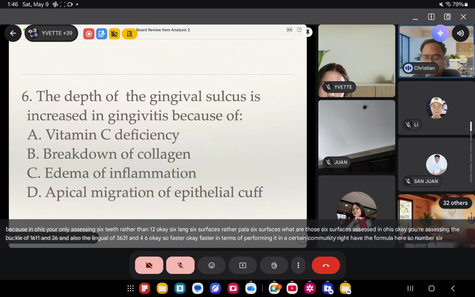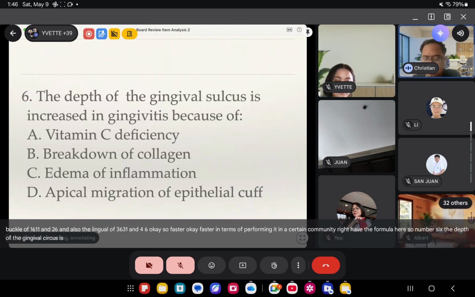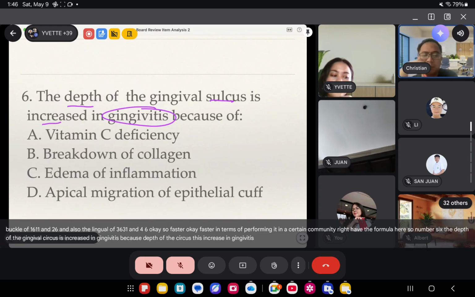So number 6, the depth of the gingival sulcus is increased in gingivitis. Because of what?